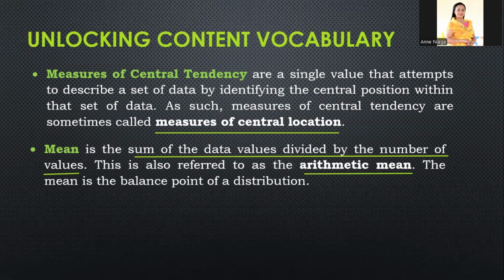So ibig sabihin, yung mean daw, yung sum of the data values. Sum, that is yung total or yung resulta sa pag-add mo sa mga values. And this is also referred to as the arithmetic mean. So the mean is the balance point of a distribution.